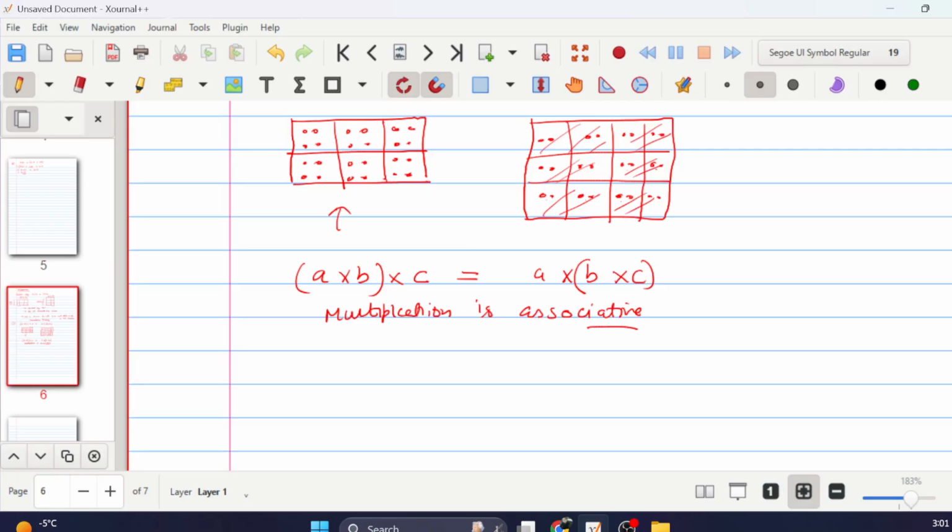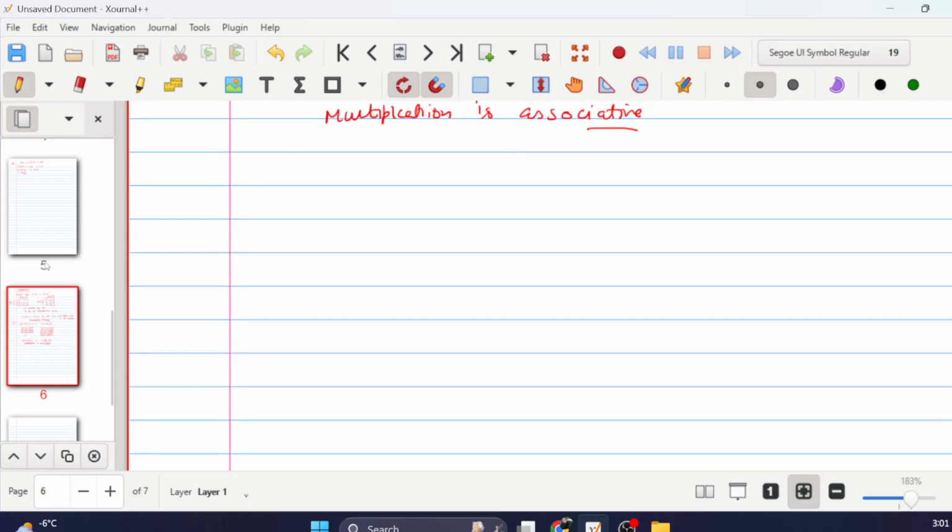But this basically means that we have talked about the basic properties for addition and multiplication. Now, what is the advantage of this? We can solve some questions easily using this technique. For example, if you want to solve 25 into 125 into 4 into 6 into 8, you might think it will take so much time. No, it won't. 25 into 4 is 100. Because multiplication is both associative and commutative, we can change the order any way we want.